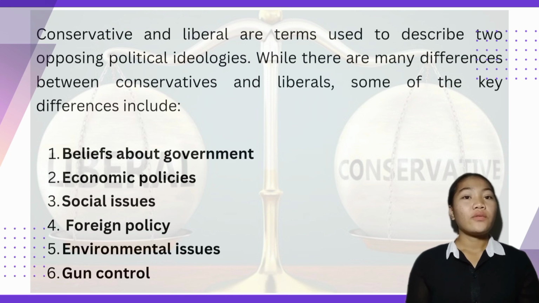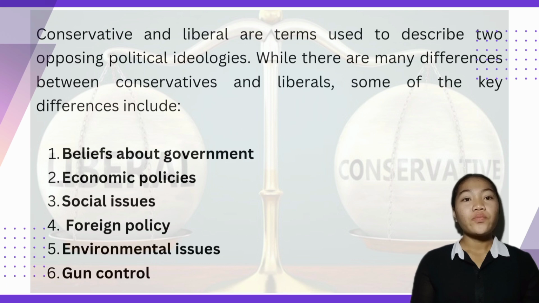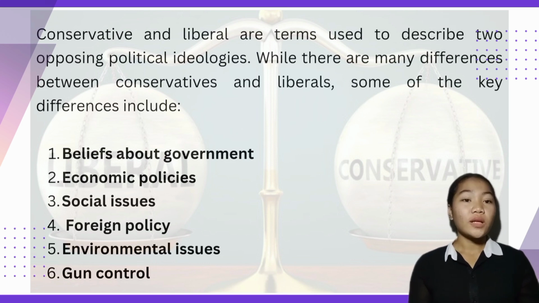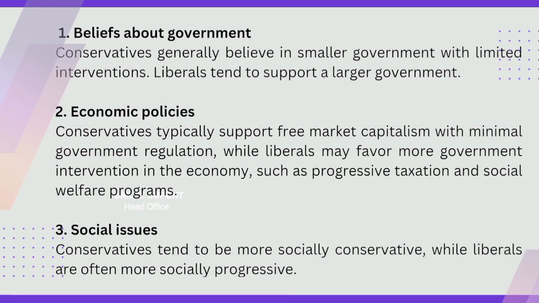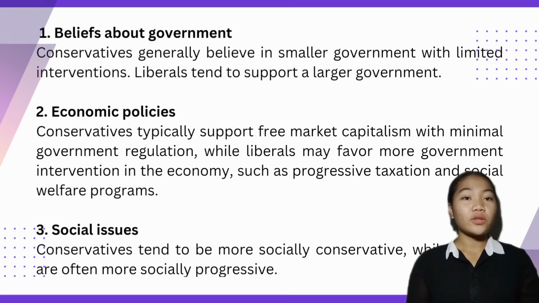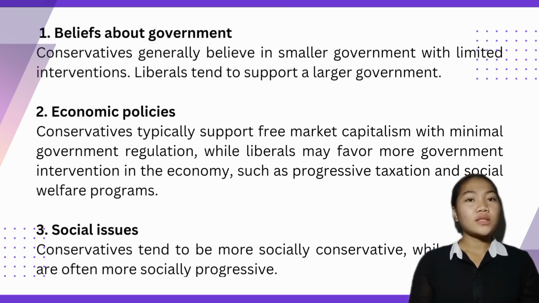First is the belief about government, economic policies, social issues, foreign policies, environmental policies, and gun control. Number one is the belief about government. In conservatism, they believe in a smaller government, while in liberalism, they support a larger government.